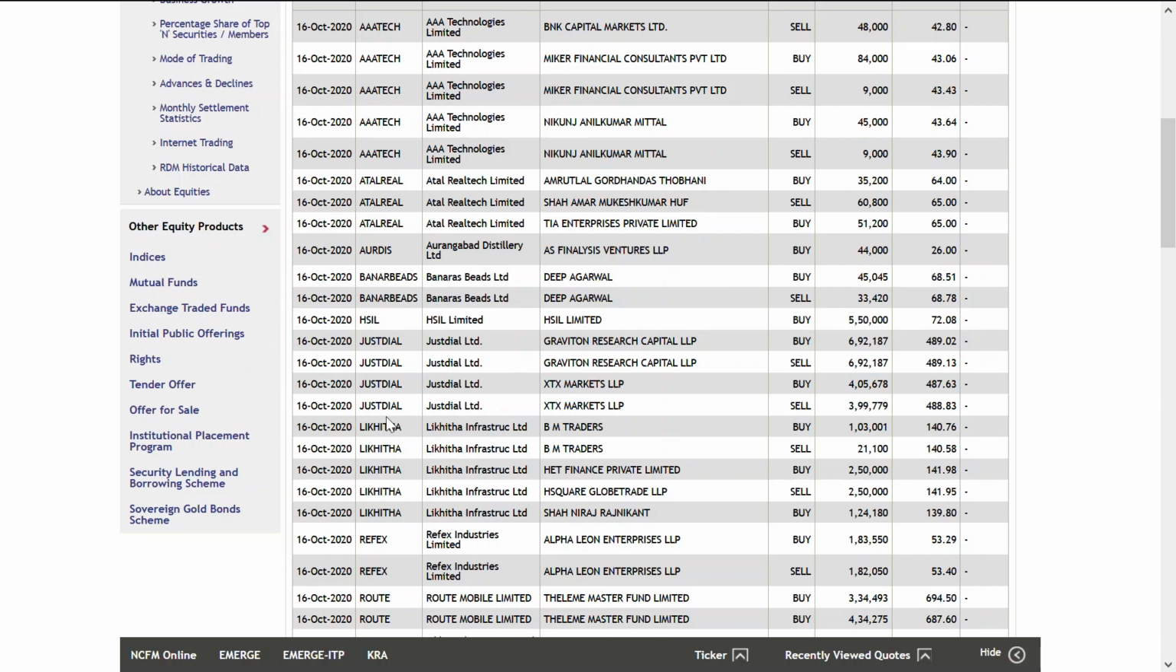So if you want to do intraday, better do it in that kind of stocks, not these low-liquidity stocks.